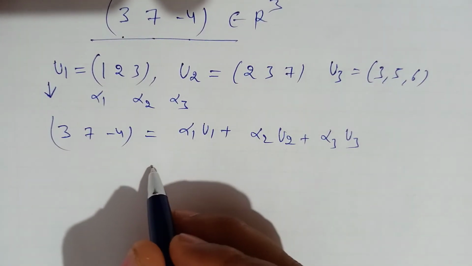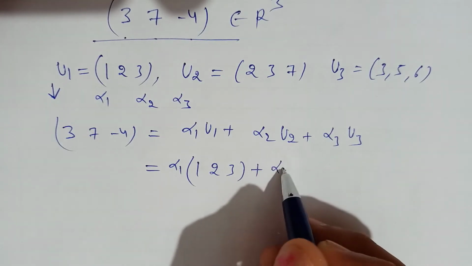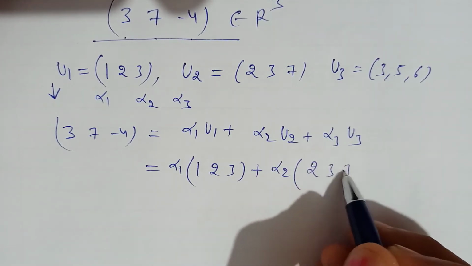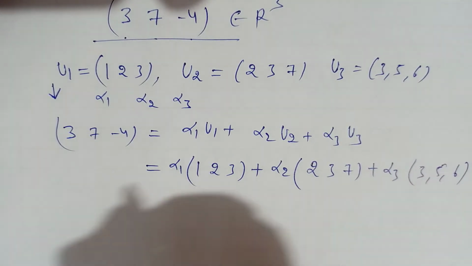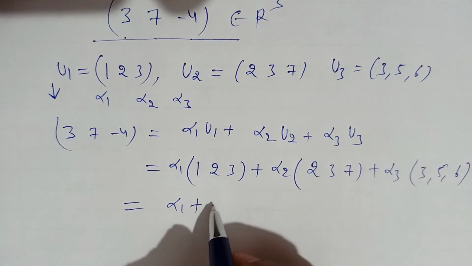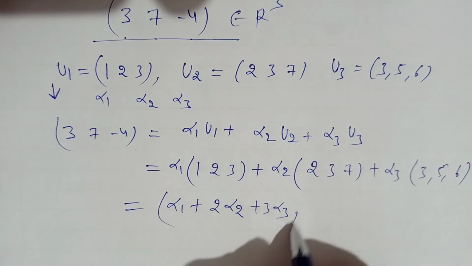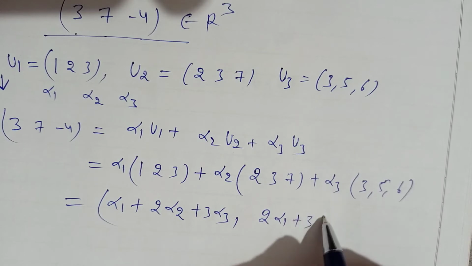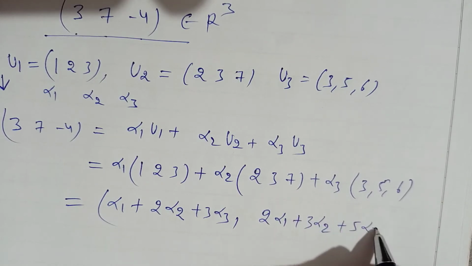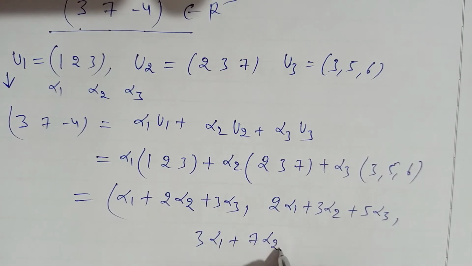Fine. Now alpha 1 u1, equal to 1, 2, 3, plus alpha 2 u2, equal to 2, 3, 7, plus alpha 3 u3, equal to 3, 5, 6. So we can write alpha 1 plus 2 alpha 2 plus 3 alpha 3. This is the first component. Second component: 2 alpha 1 plus 3 alpha 2 plus 5 alpha 3, and third component: 3 alpha 1 plus 7 alpha 2 plus 6 alpha 3.